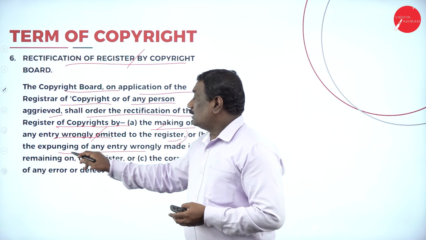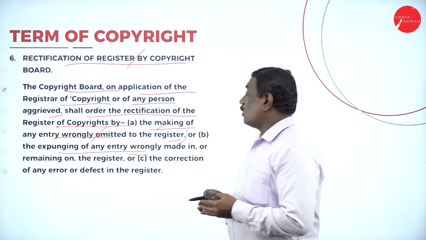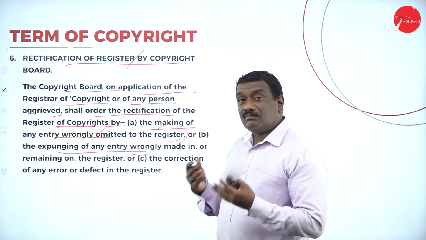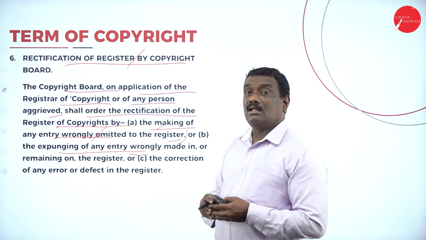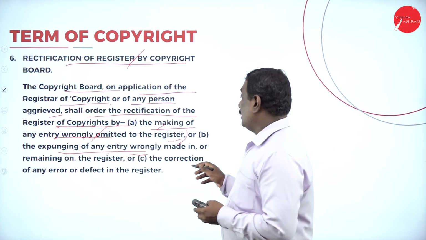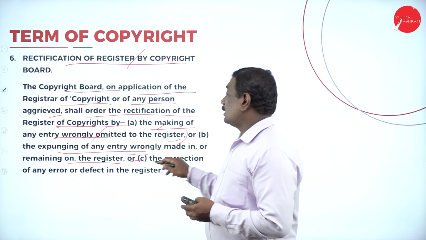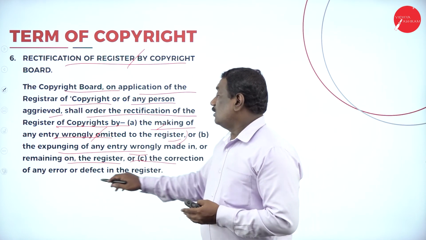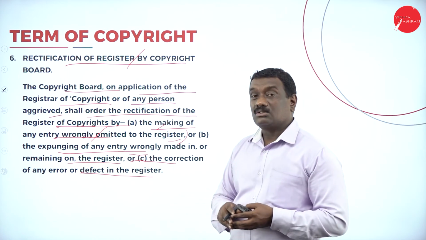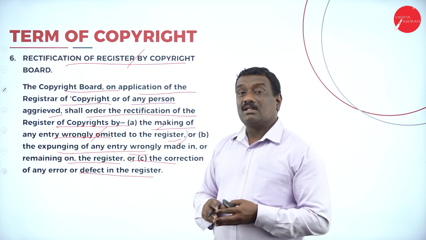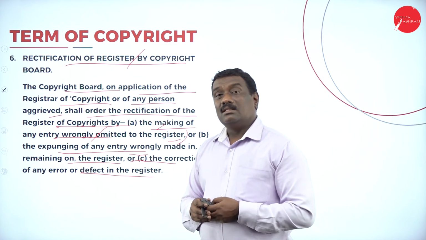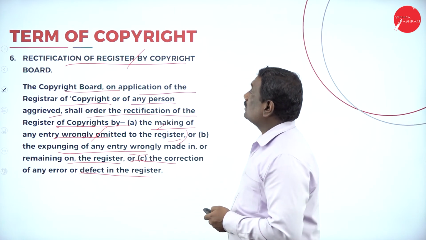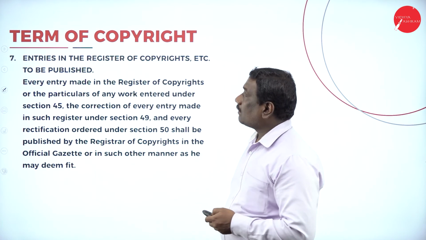Second is the expunging of any entry wrongly made in the register, or wrongly remaining on the register, which is already there. And third is the correction of any error or defect in the register. So to correct any such defect in the register, the rectification of Register by Copyright Board takes place.